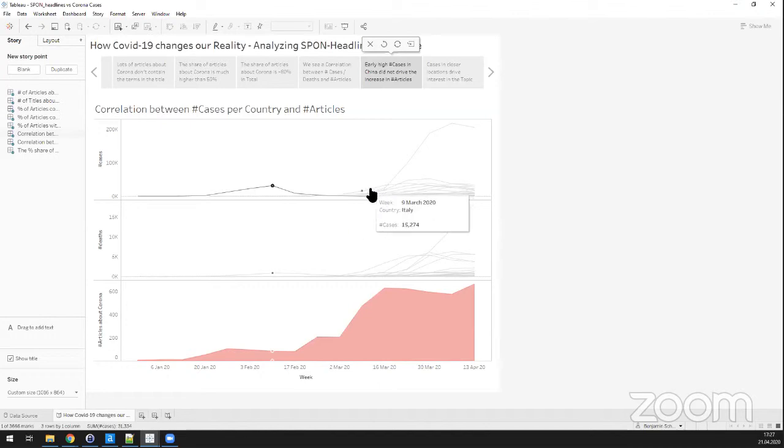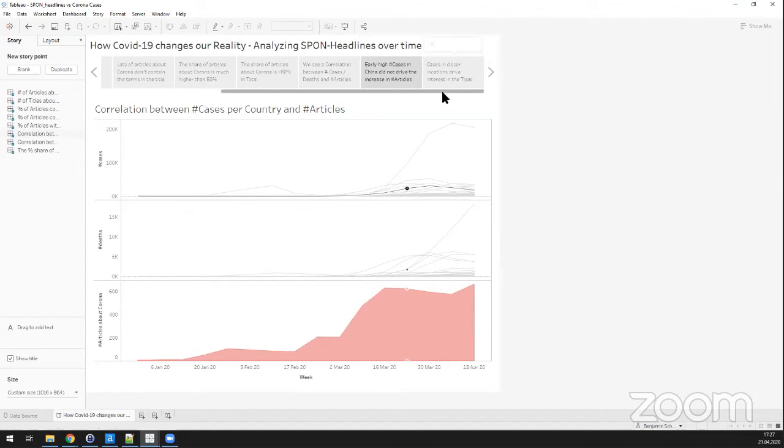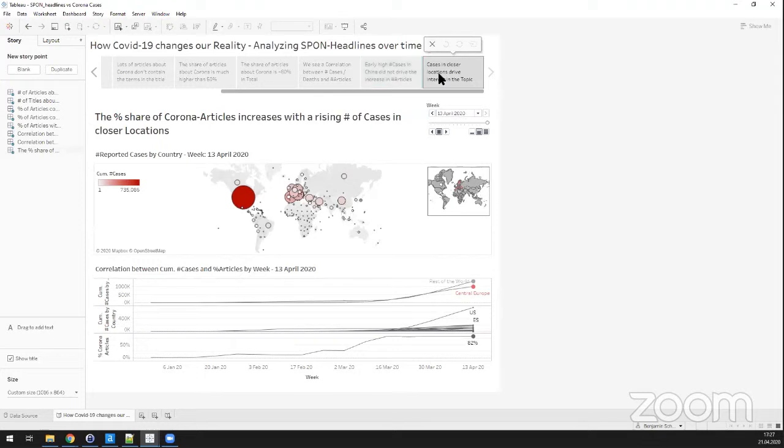And what we can see is that there is Italy, and there is Spain, and there is Germany, right? So we have France. So we have a couple of countries that are more in our neighborhood where they report cases, and this makes it more urgent to talk about it. And of course, we can have a look at that over time. So let's look at the last slide here.